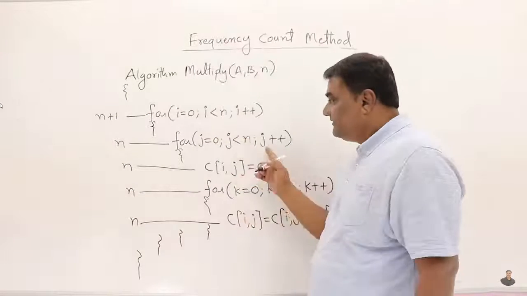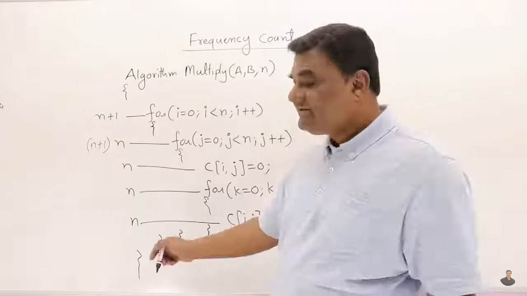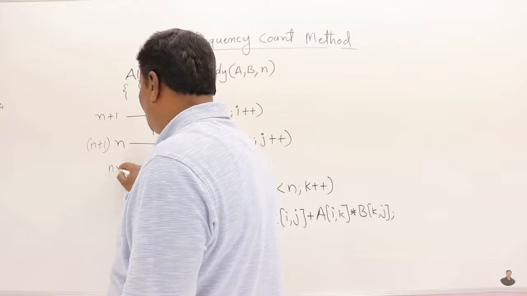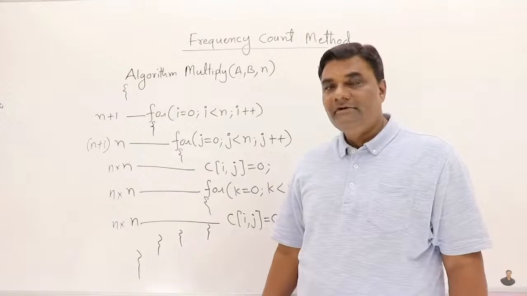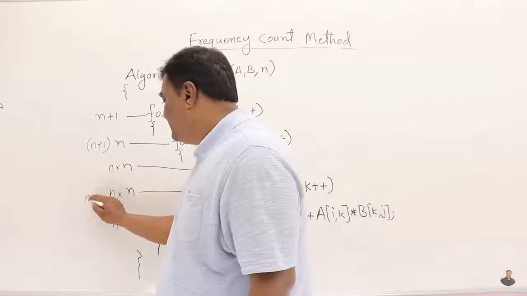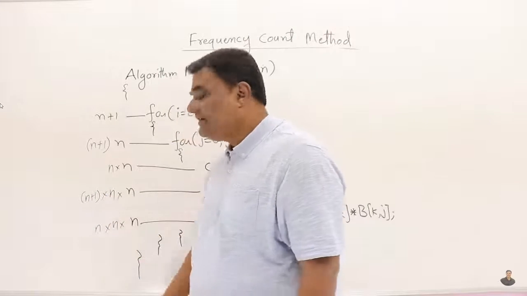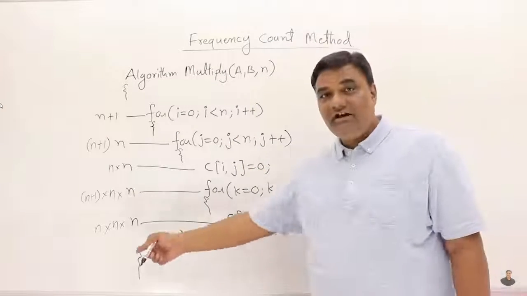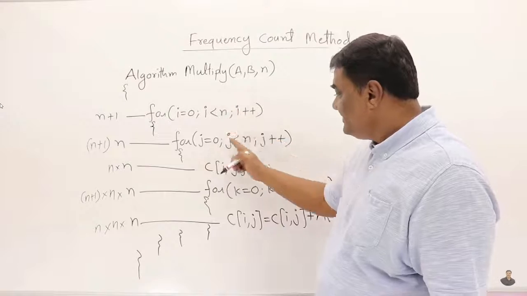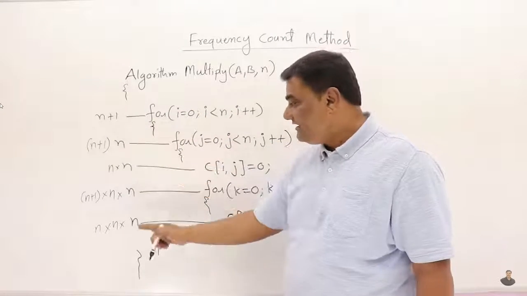Then again this is a loop, so this is n plus 1. Whatever is there inside will execute for n times. So into n and into n. Then again there's a loop, so this is n plus 1 times. Whatever is inside will execute for n times again. As this statement is inside all three loops, it is going to execute n cube times. This is inside just these two loops, so it executes n square times. And these are loops themselves, so that's n plus 1, n square and n cube.